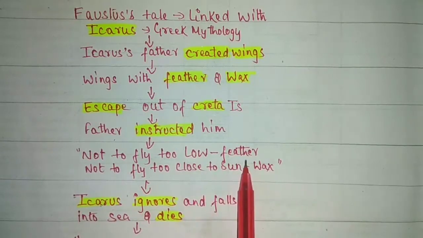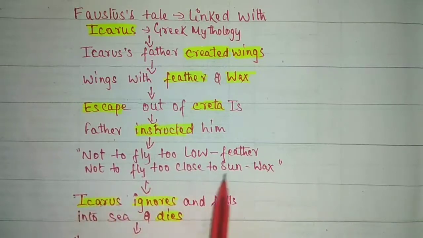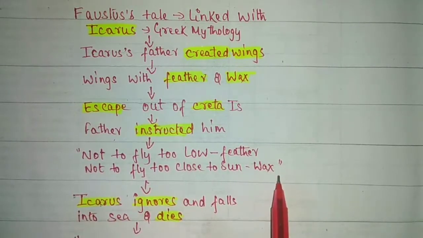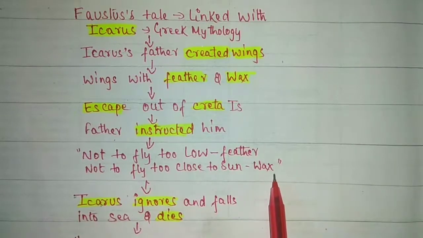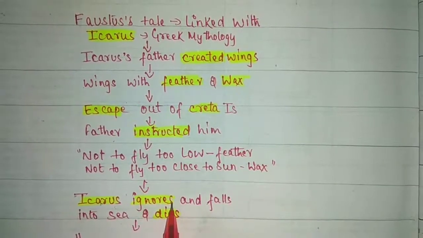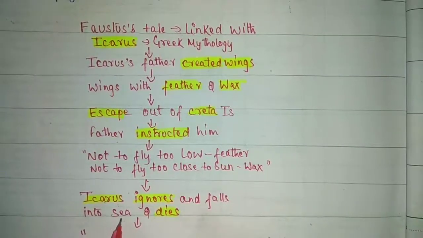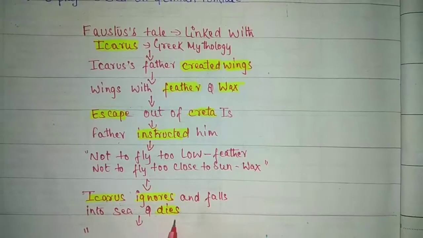the feather might get water of the sea. Okay, it might get soaked and it will become heavy, and they won't be able to fly. Next, not to fly too close to the sun because the wings are made up of wax, it might get melted. But Icarus ignores his father's instruction and he goes closer to the sun. His feather gets melted and he gets drawn into the sea and eventually he dies.